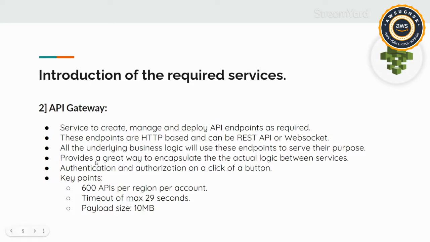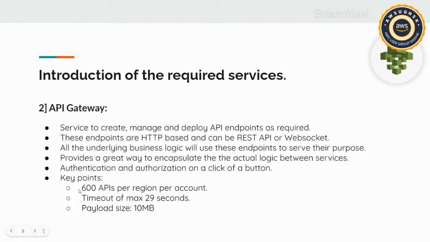We also have authorization and authentication at the click of a mouse. You just have to go inside your AWS dashboard, and after a few clicks we'll be able to directly add authentication or authorization based on the roles that you have.